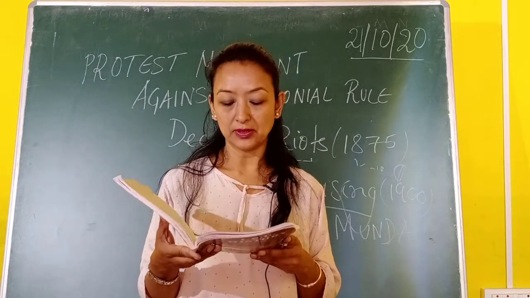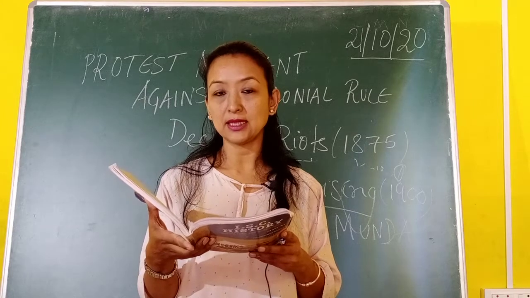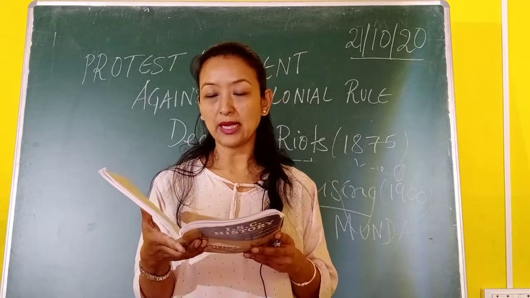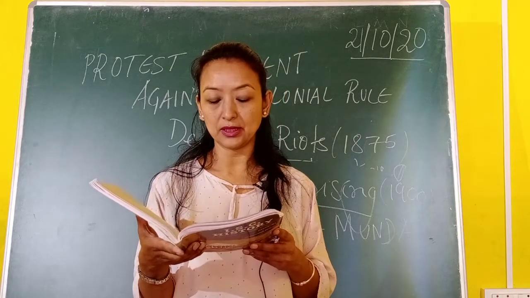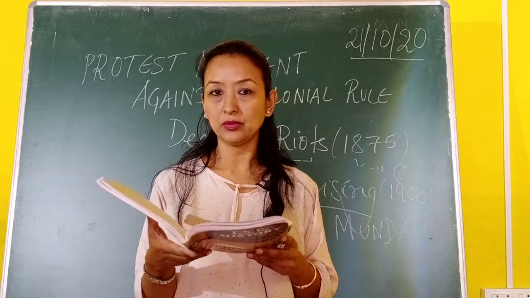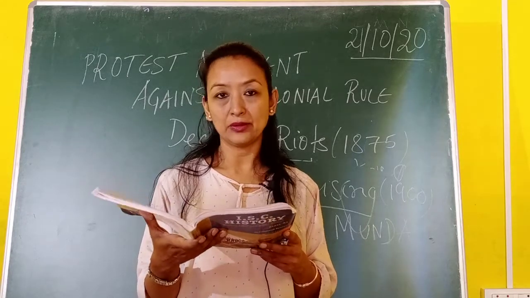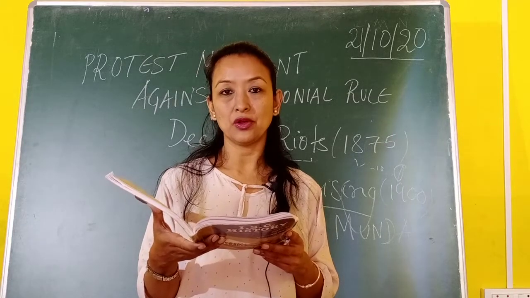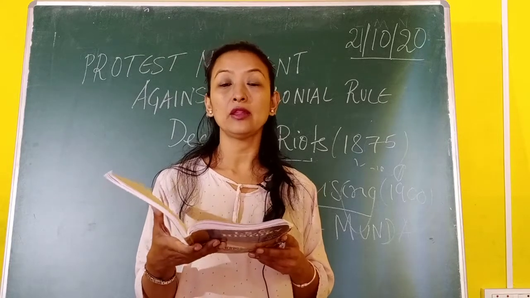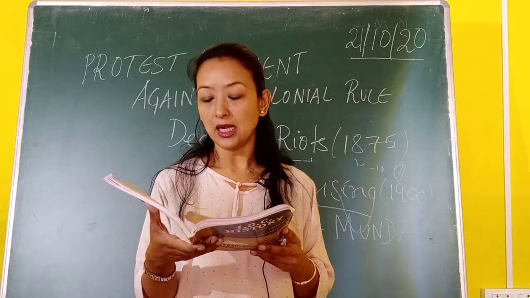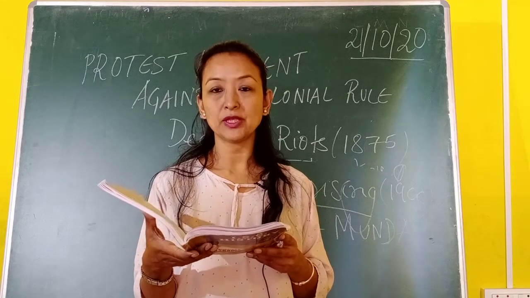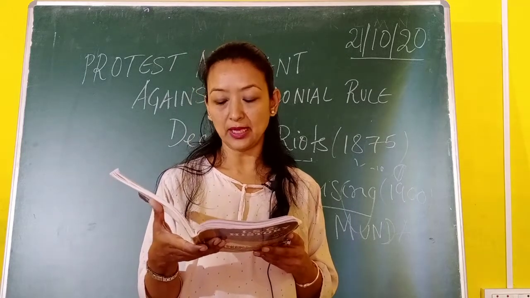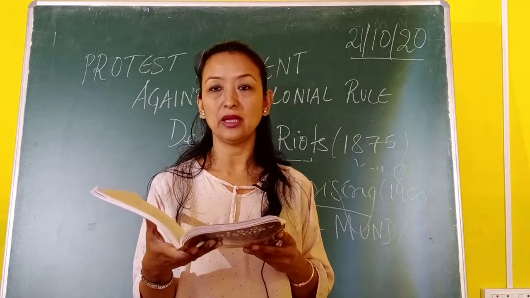Now he wanted to go against the moneylenders and the colonial officers. Thus, the revolt started against the zamindars, contractors, moneylenders, police and the Christians too. The Mundas attacked police stations, churches and government offices with their primitive weapons, like bows and arrows and axes. And they gave heroic resistance against the British authority. Ultimately, the movement was suppressed. Birsa Munda was arrested and he died in jail. Many Mundas were hanged to death and many others were sent to the Andaman and Nicobar Islands.